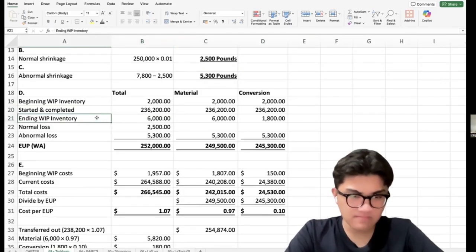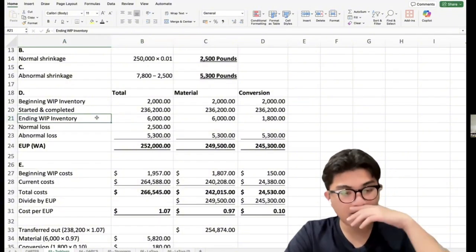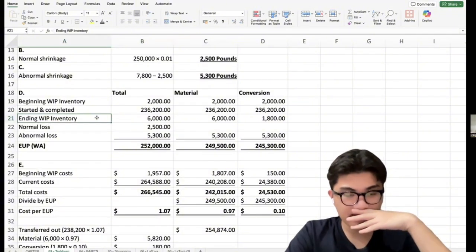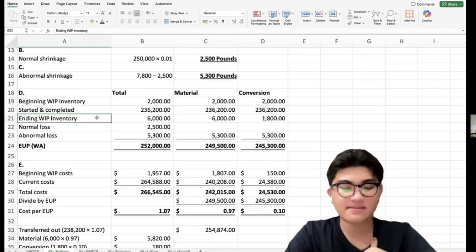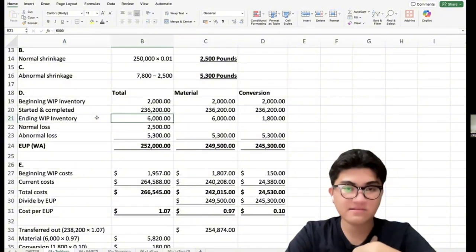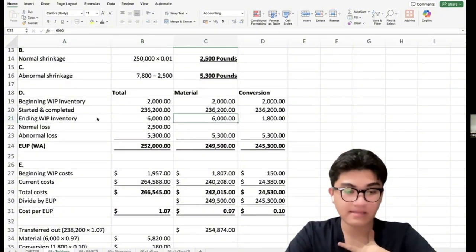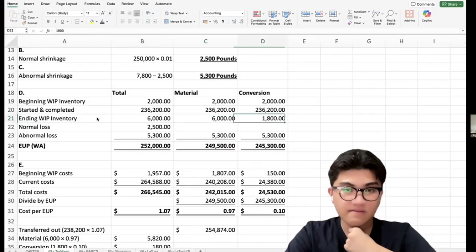So for ending WIP inventory, there are 6,000 units, but they are only 30% complete with respect to conversion costs. It is 100% complete for material, but for conversion, it is 30% complete.